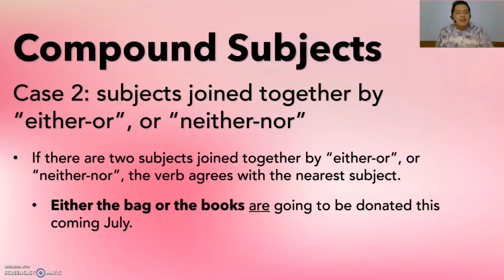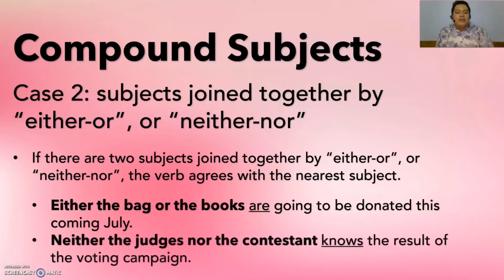Alright? I have another example here. Neither the judges nor the contestant knows the result of the voting campaign. In this case, we have used the verb knows, because the closer subject to the verb is contestant, which is singular. Alright?